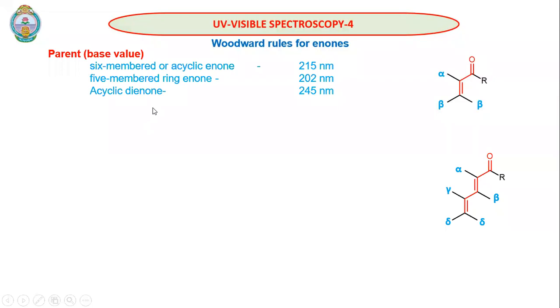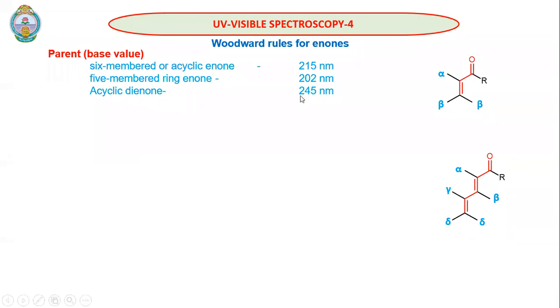When we look at the parent value for enones, for a six-membered cyclic enone or acyclic enone, the parent value will be 250 nanometers. For five-membered ring enones, the parent value is 202 nanometers. For acyclic dienone, it will be 245 nanometers.